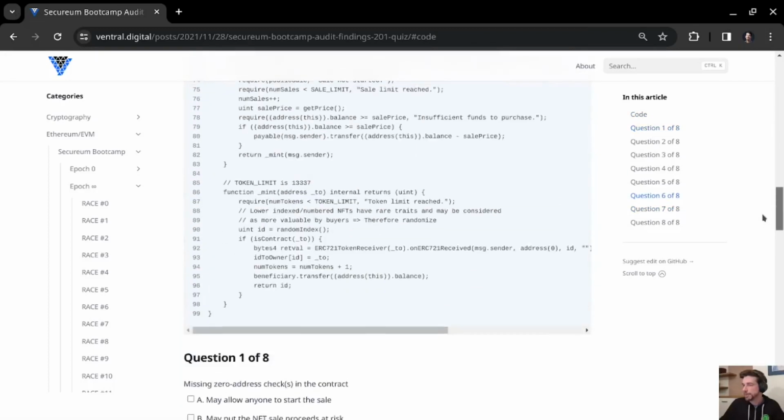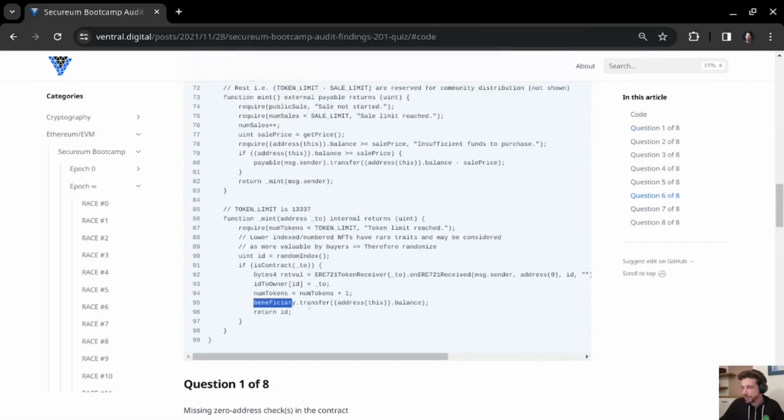As you might remember, this was right here in the underscore mint function. Here is where the entire balance of the contract is sent to the beneficiary, and after the user, the caller, has been refunded anything that was too much, you would expect that the balance that is being transferred here is exactly equal to the sale price. So I would say that the option is correct because of this, because it should be that.